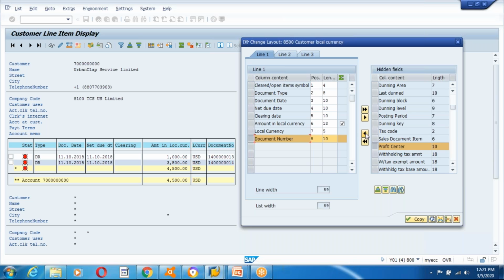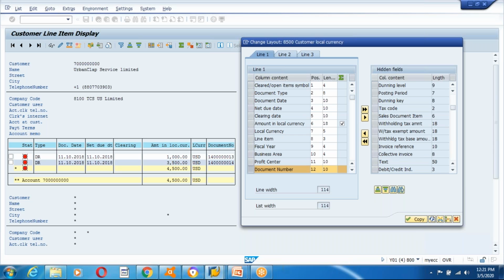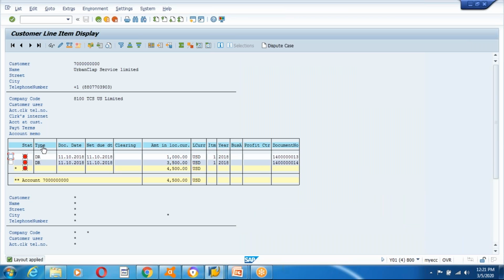Take these to this side and copy, and see guys, here it is giving my values.